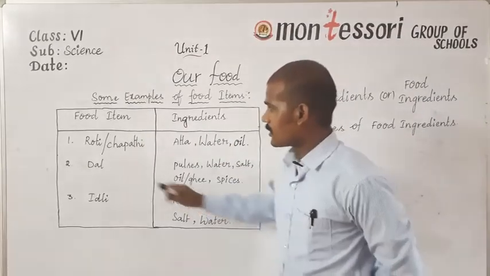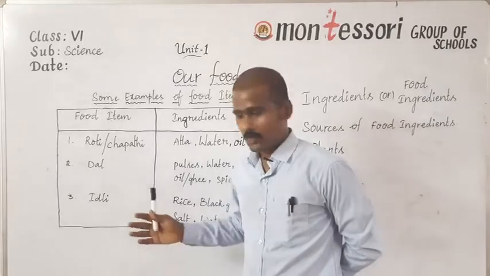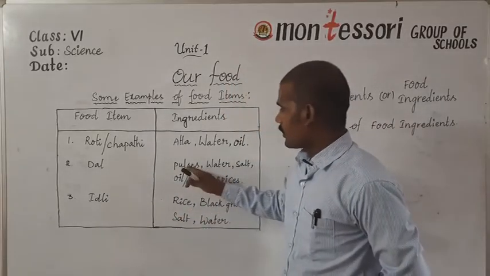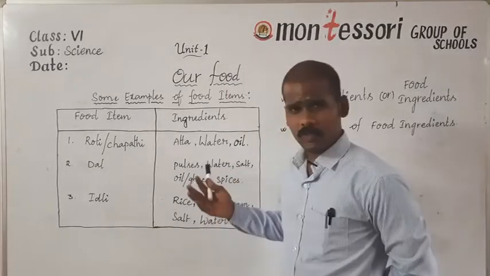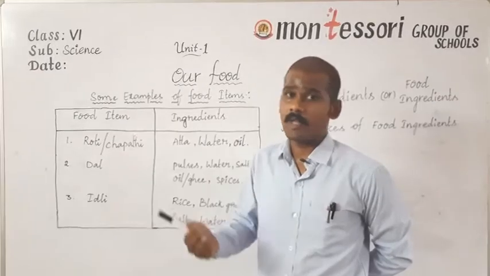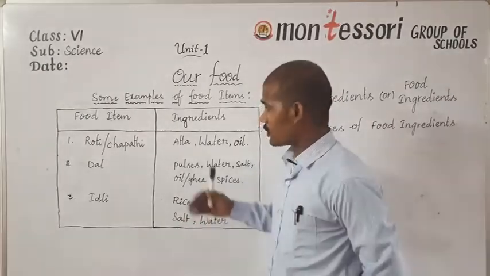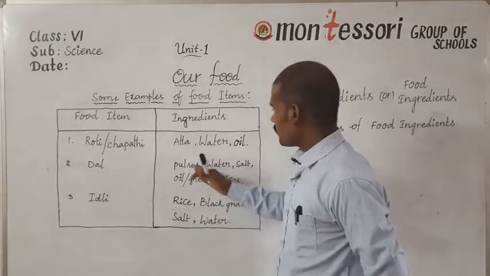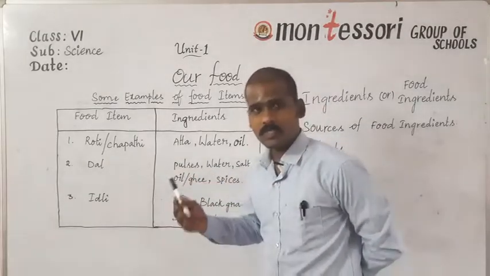Next, for the second example, dal, or we can call it sambar. To prepare sambar, one should require pulses. There are different types of pulses like red gram, green gram, black gram, white gram. And to prepare dal, we commonly use red gram. So here for the pulses, we can use red gram.